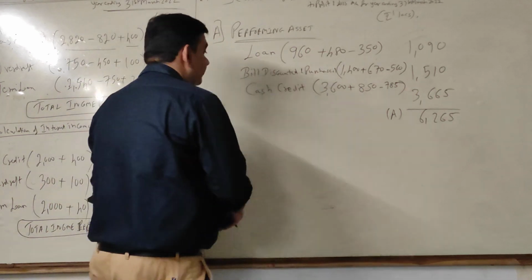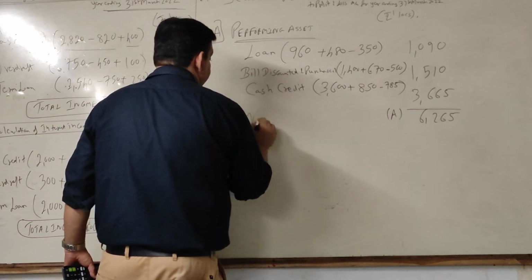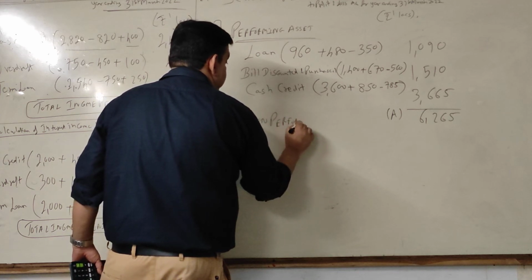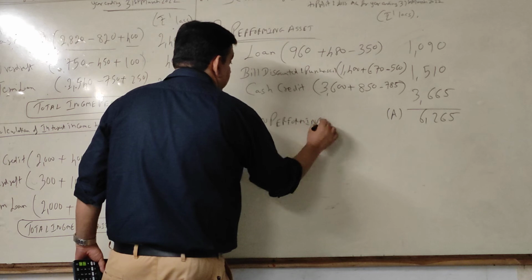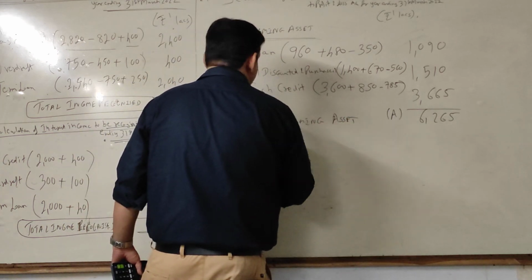Okay? Now same way, let's give the heading non-performing. Now be careful what you have to do. In fact, your job gets cut down drastically. Non-performing asset.